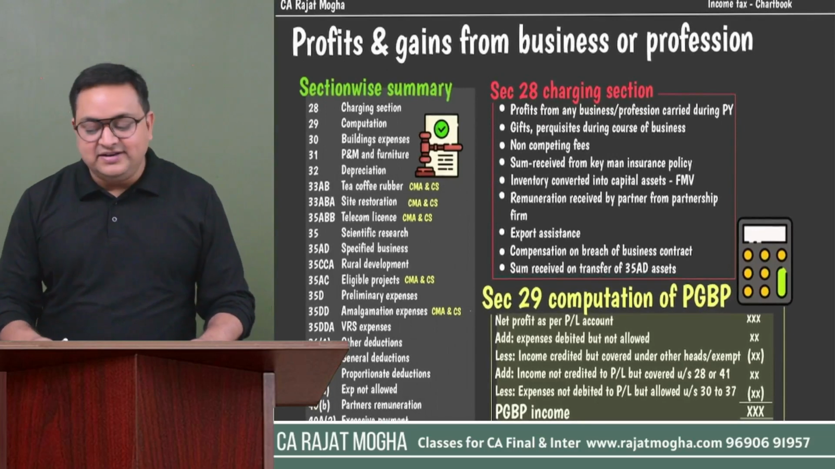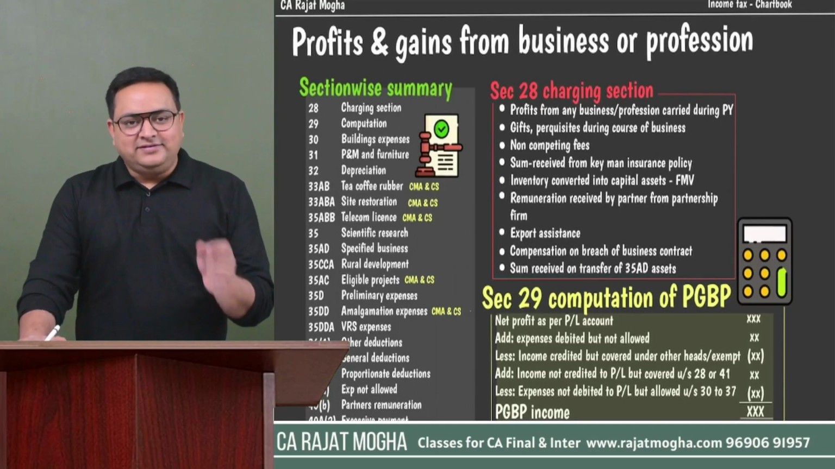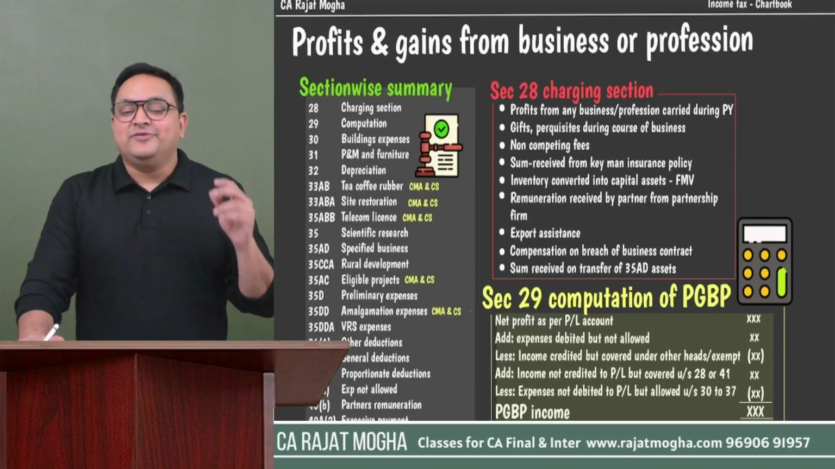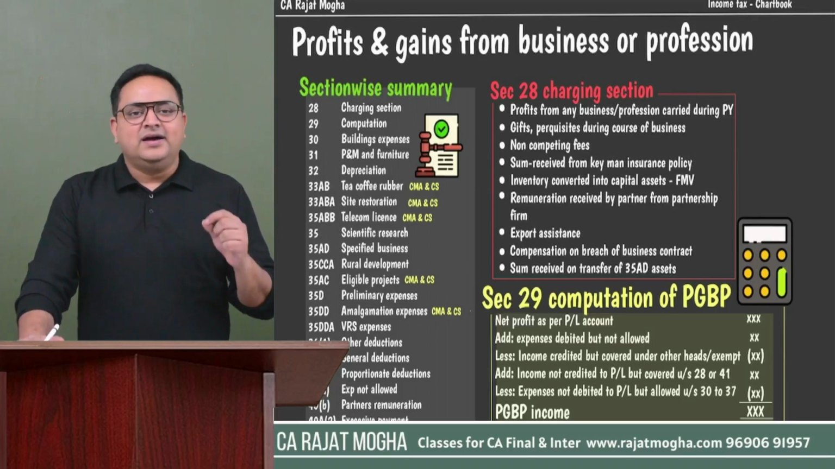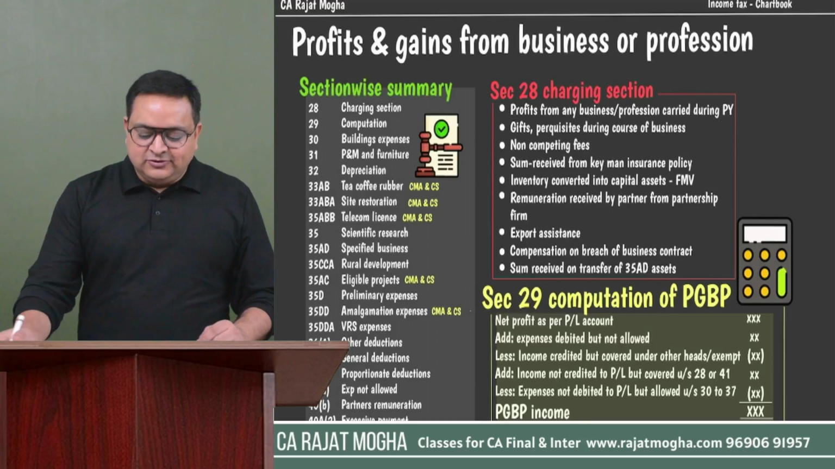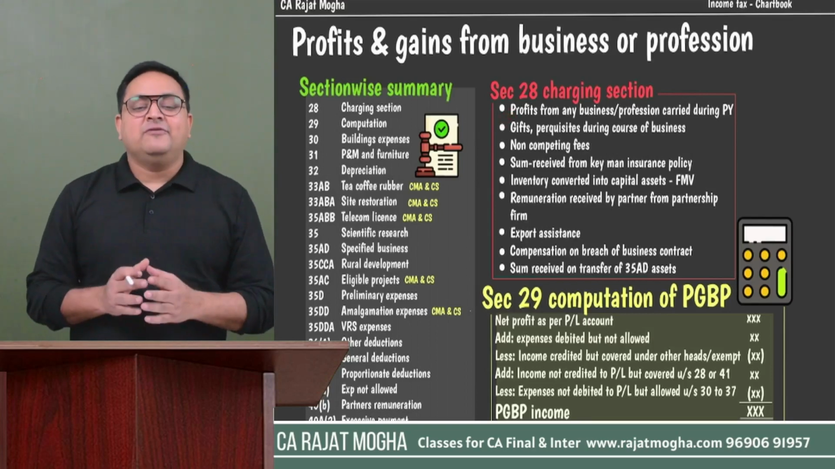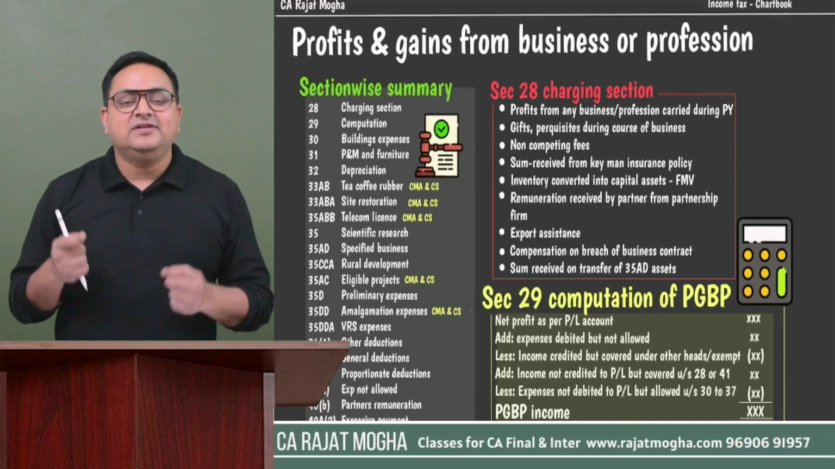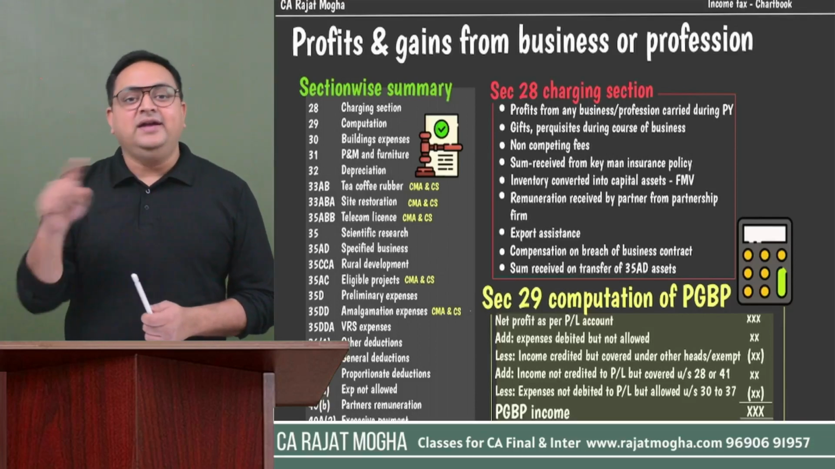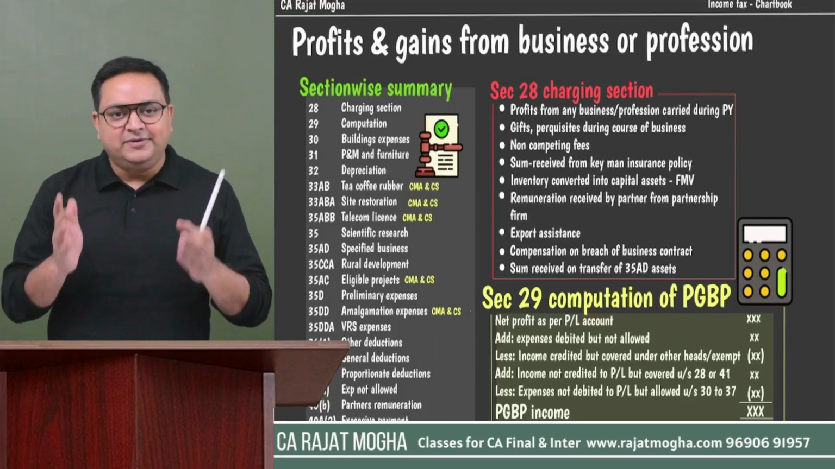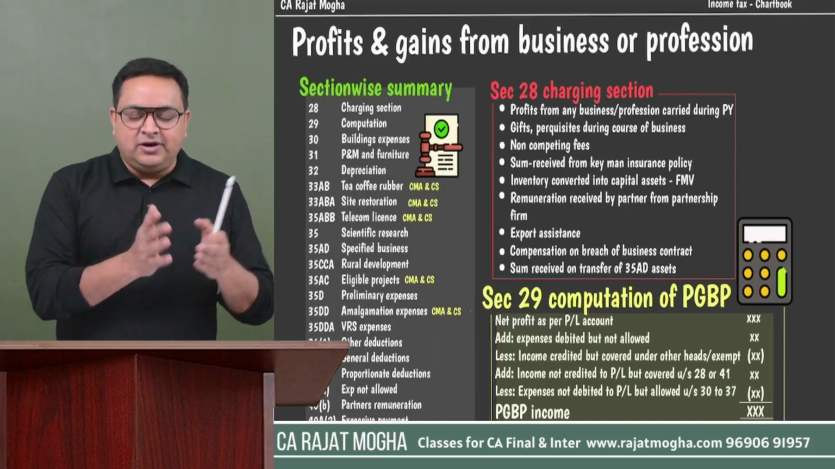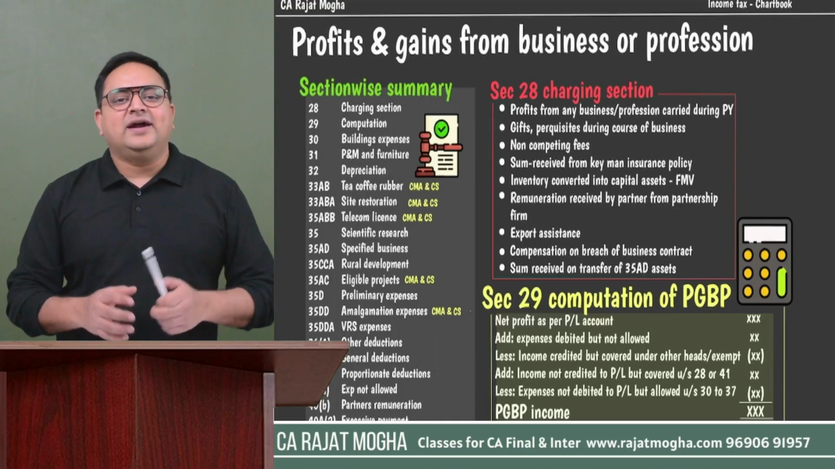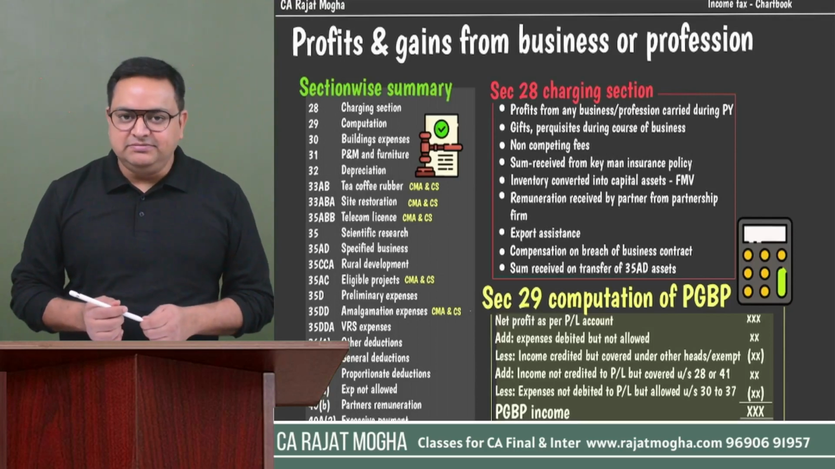Section 28 is a charging section for PGBP. It is a charging section, which means it contains certain types of income which would be taxable under this particular head. So the first point says that if you have any profits or gains from any type of business or profession which the assessee is carrying on at any time during the previous year, even if that person is carrying it on not for the entire year but, let's say, for 1 month or 2 months, then also that income is going to be covered under PGBP.